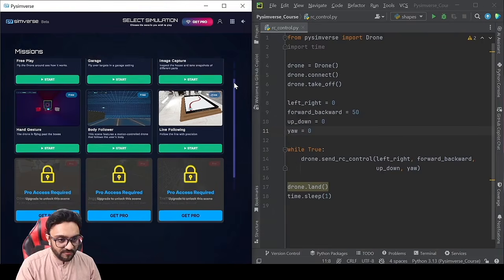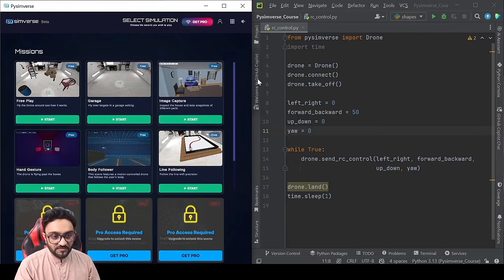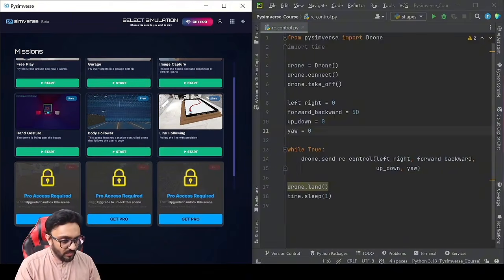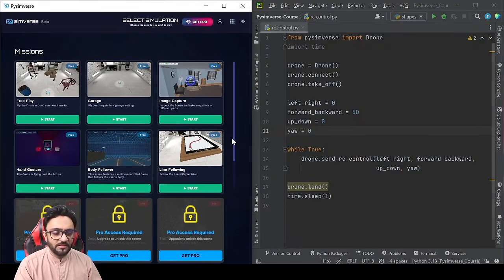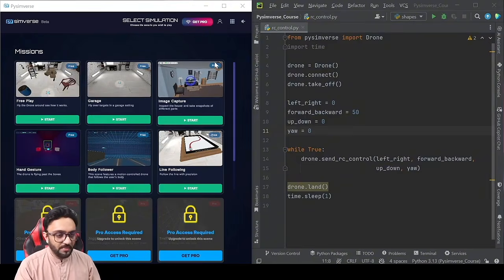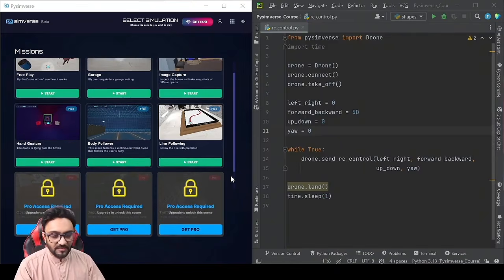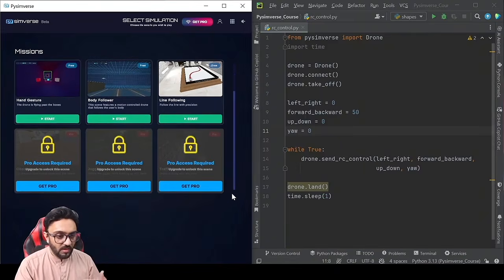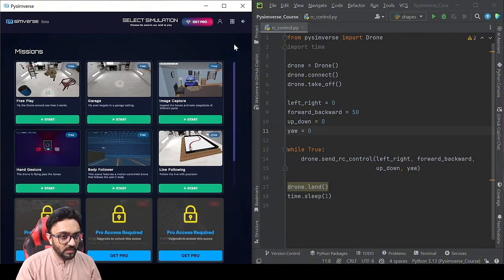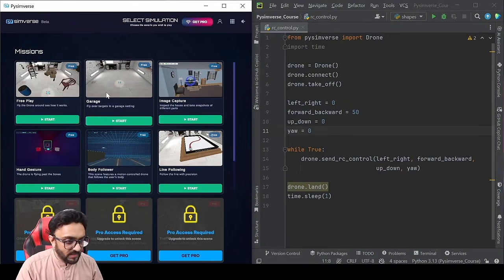So here we have the free ones. You can see we have 6 of them right now. And then there are some pro versions as well. So we have jogging, obstacle avoiding, traffic surveillance, and a lot more in the build that will be released soon. So again, you can click on Get Pro, and that will take us to the Kickstarter campaign where you can back this project, and you can get lifetime access to all of the new scenes that will be coming later on as well. Now, for the ones that we will get started with, the first one is the garage scene.